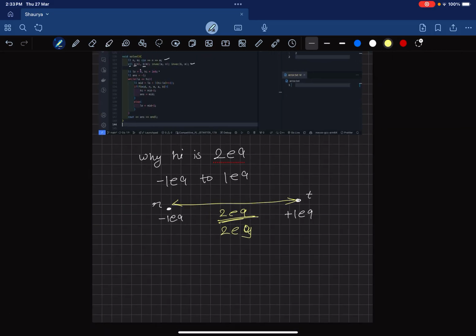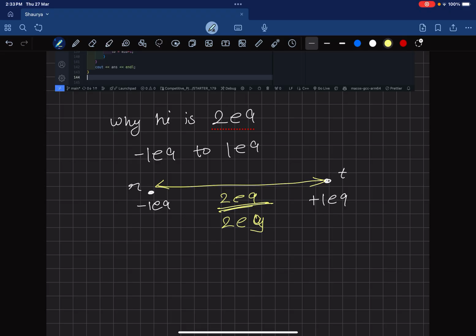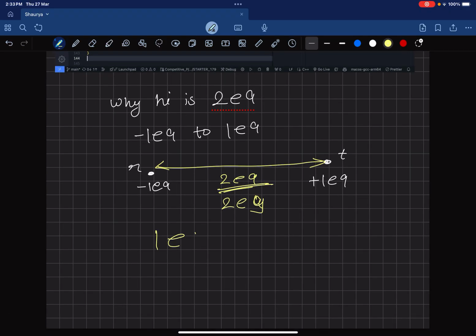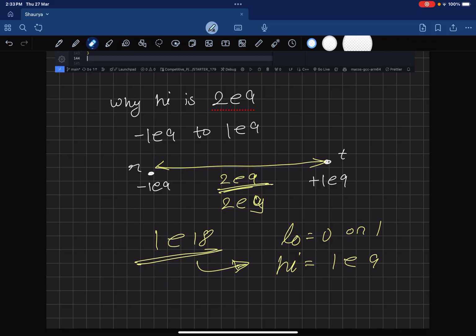But there is an input I want to give you here. This is the key takeaway from this problem: you can take 1e18 also as the upper bound. I would suggest always using lower bound as 0 or 1 and upper bound as 1e18. Now you will ask, sir, but it will increase the count, right?